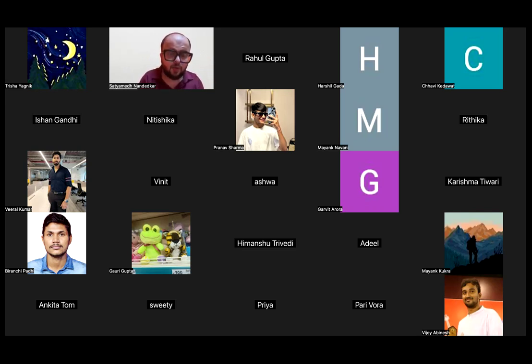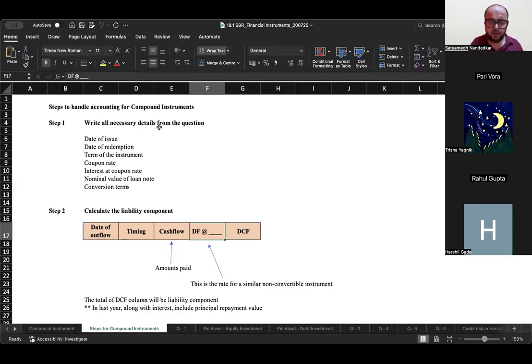Now, how to account for a compound instrument is that you will have to separate out the liability component and the equity component. Now, there are certain fixed steps that you need to follow. Let's understand what those steps are. Anytime you get a question on compound instrument, just follow this and you will have your answer in place. And don't worry, all of this will be shared with you. Write all the necessary details from the question like date of issue, date of redemption, term, that is, the tenure of the instrument, coupon rate, interest at coupon rate, everything.